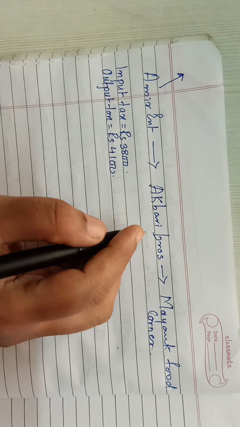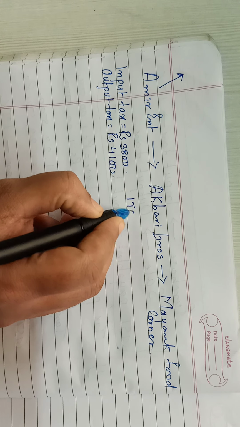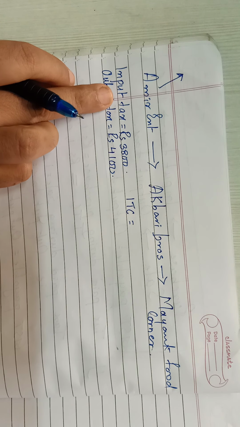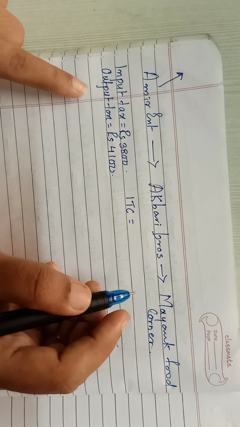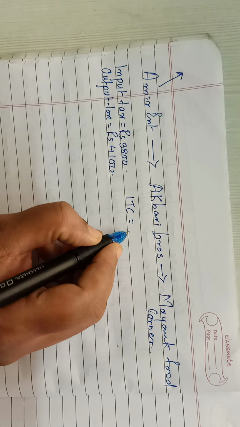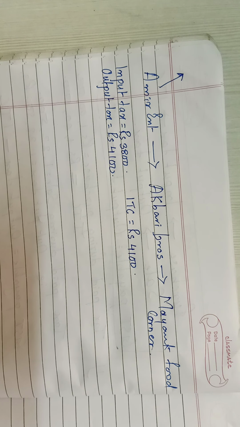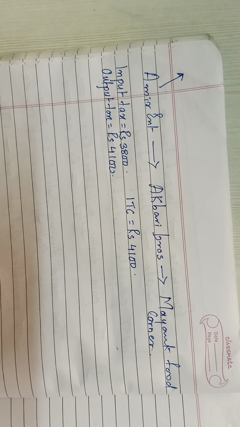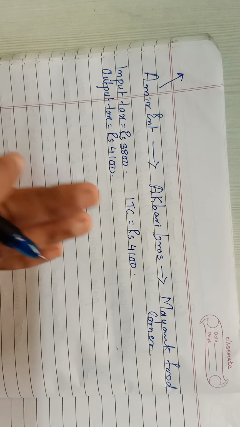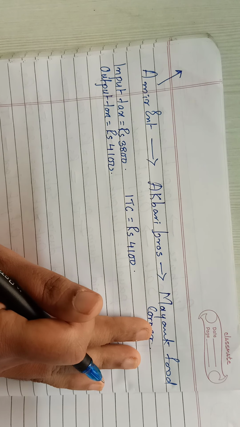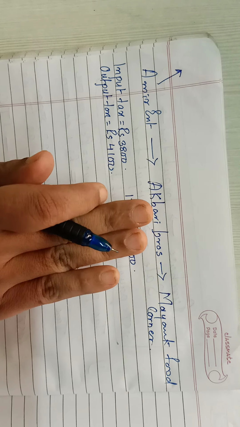So for Akbari Brothers, what will be the input tax credit, or you can also call it input tax? It will be rupees 4,100. Okay, now let's see what happens after that. Mayank Food Corner purchased the bottles from Akbari Brothers and paid GST of 4,500. Now the bottles are going to go to Mayank Food Corner. So this is the buyer and this is the seller.